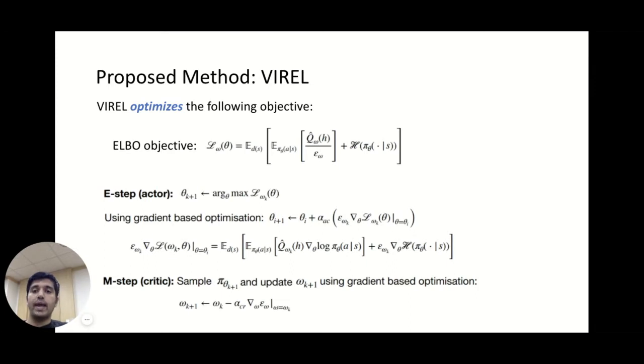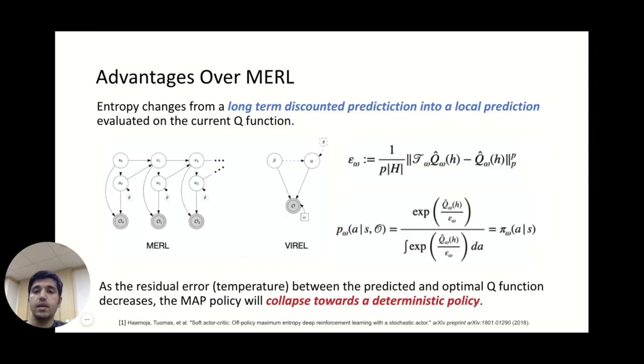The proposed method Viral optimizes the following ELBO objective. In particular, it consists of two steps, E and M, by the actor and critic, where in the E step, we keep the parameters of our critic constant while updating the actor's parameters by maximizing the ELBO with respect to theta. In the M step, we maximize the ELBO with respect to omega while holding the parameters theta k plus 1 constant. Hence, the outer expectation is taken with respect to the posterior found in the E step by the actor.